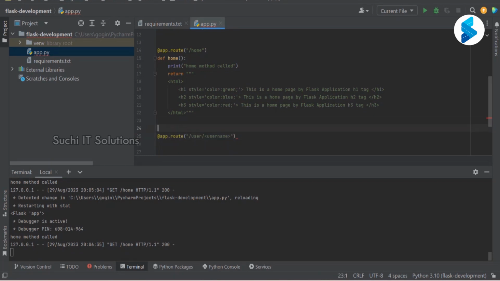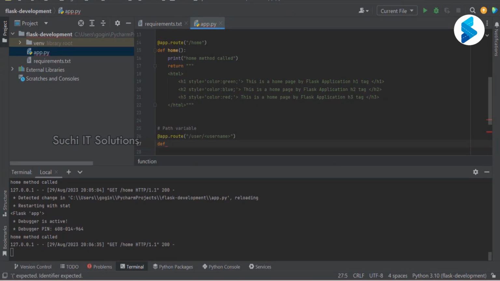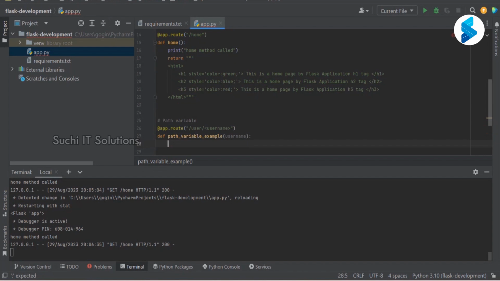This path variable will be added into the function. Whatever is passed in this particular path variable, the same would be passed as a parameter to this function.